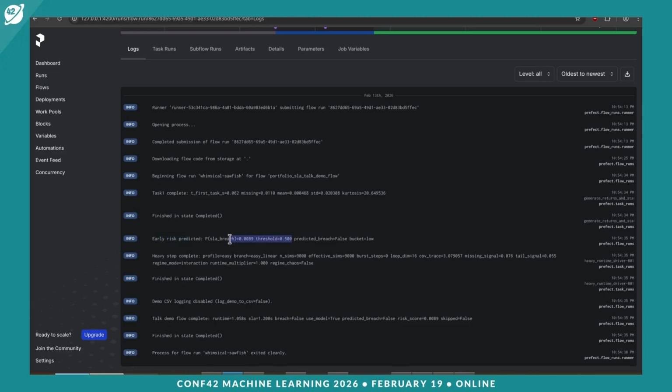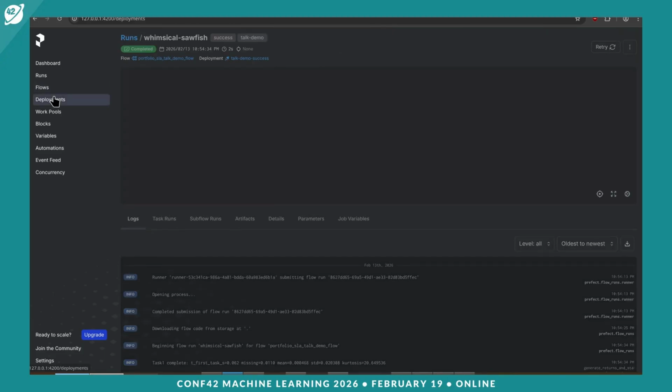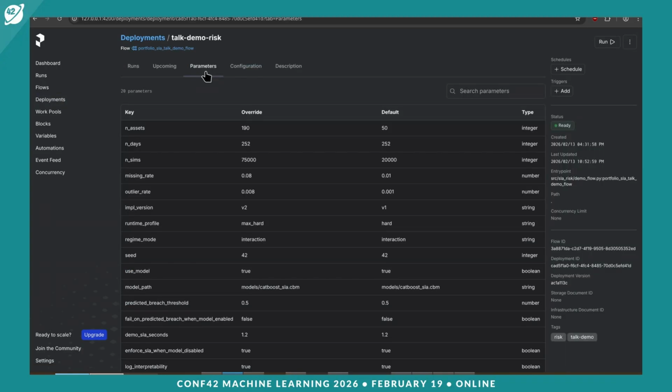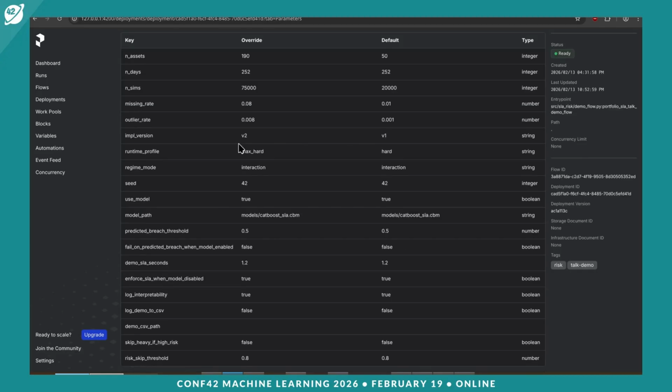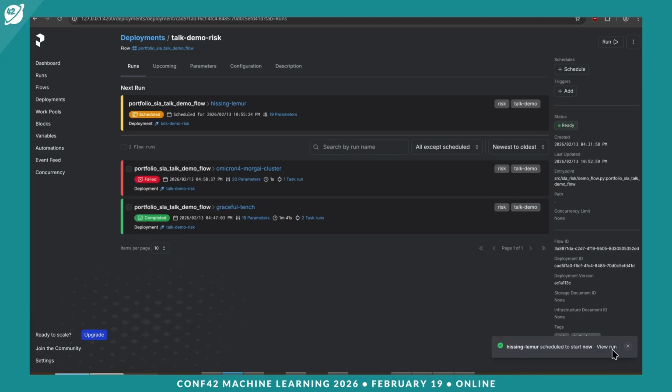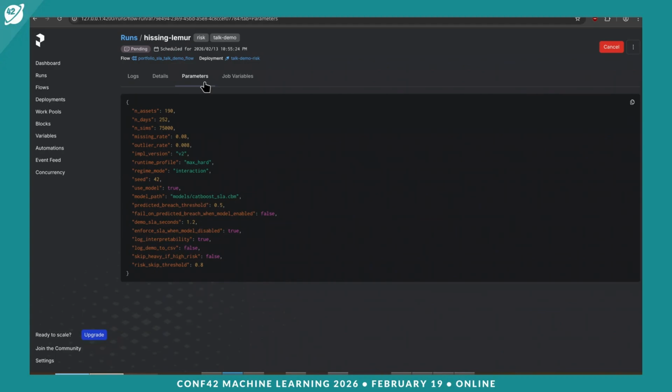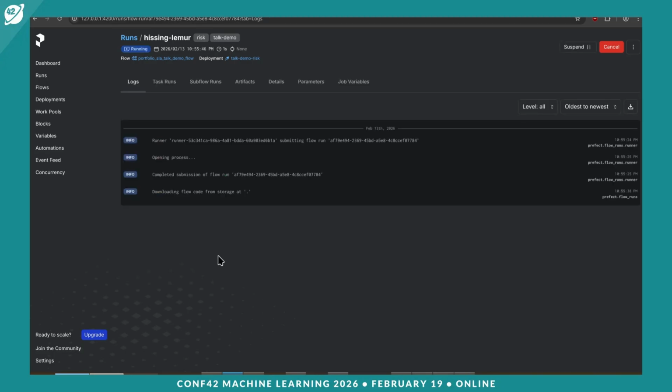That's why we didn't stop earlier. So let's go into the second deployment, which is the risk deployment. And here we can look at the parameters and see that they are different. We can also trigger a new run and see what will happen in this case. We have said here that it will not fail on the model prediction by default, so it should just tell us the probability of reaching, and it will not stop.